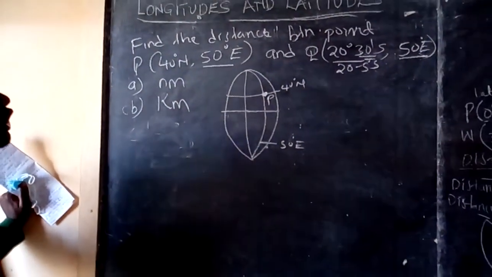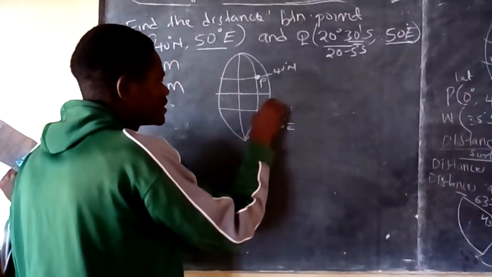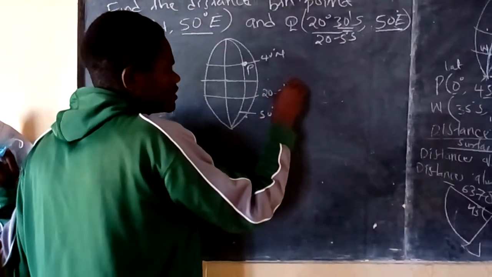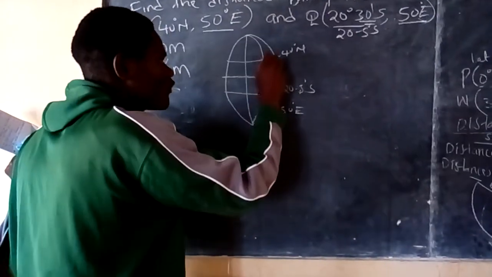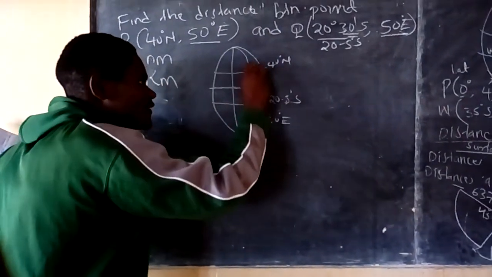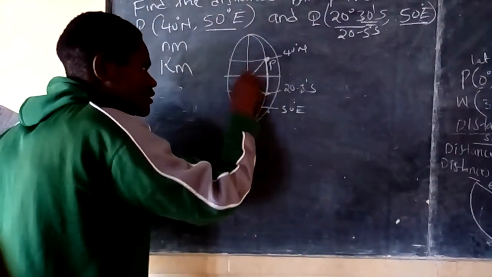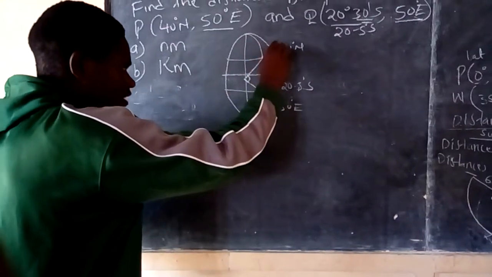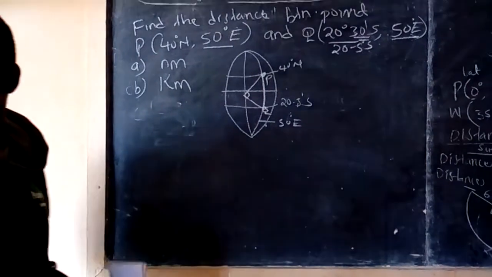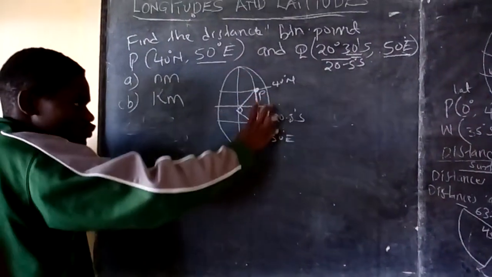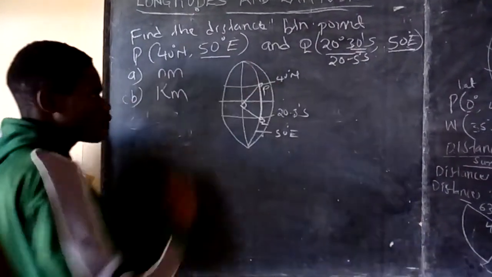Then point Q is 20.5 degrees south. Let me say it is here, 20.5 degrees south. Then 50 degrees east, meaning it is here. If you look at this distance here, they want this distance, distance P to Q. If you look at that distance, it is along a longitude, which means all distances along the longitude are the great circle.